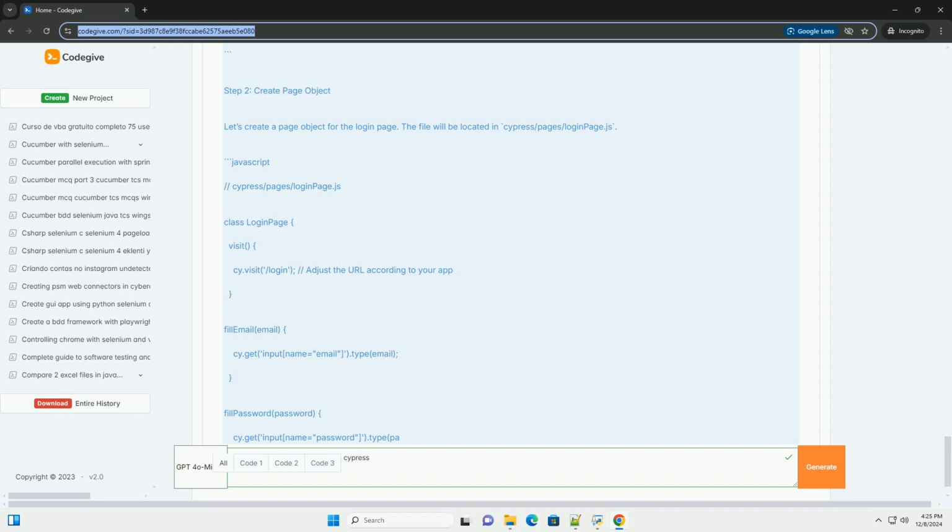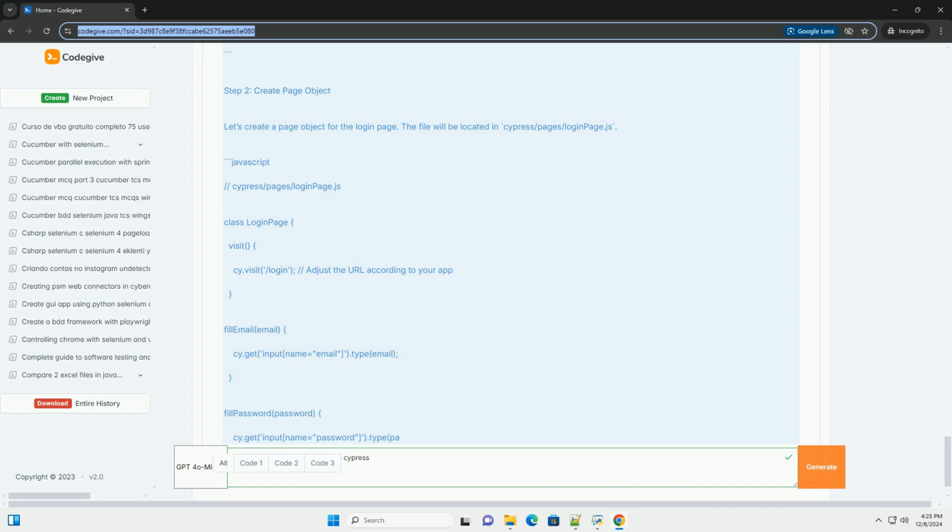Step 2, create page object. Let's create a page object for the login page. The file will be located in cypress/pages/loginpage.js. JavaScript: class LoginPage. Visit: cy.visit('/login'), adjust the URL according to your app.